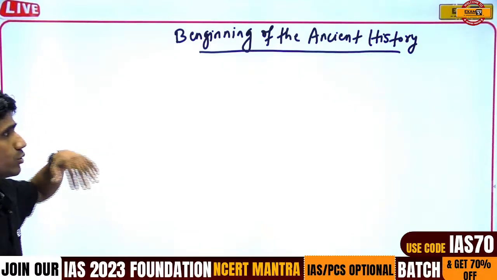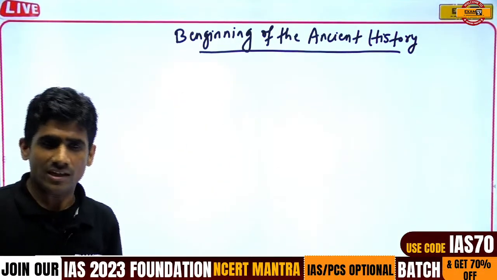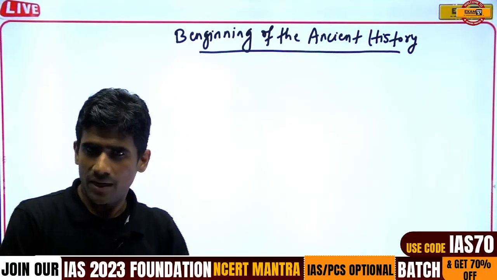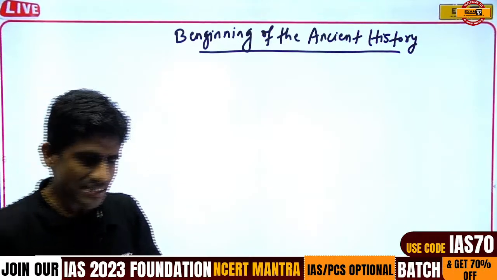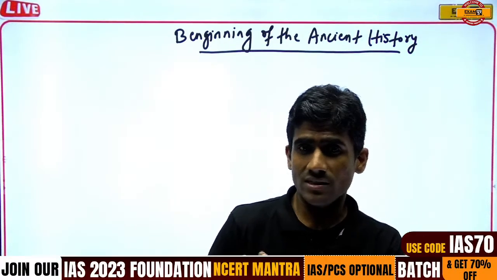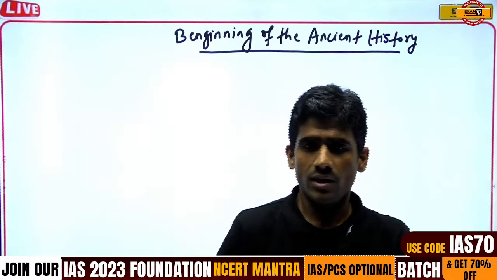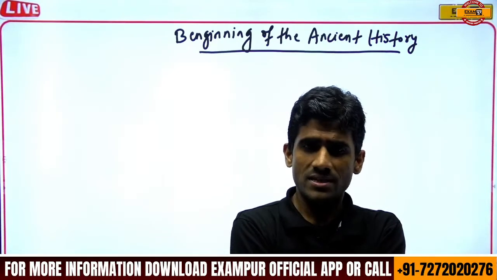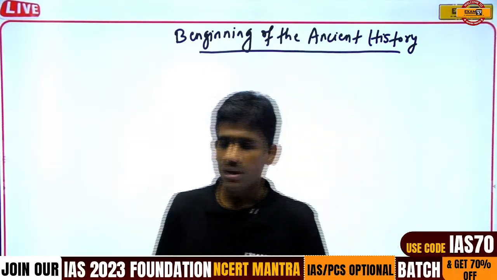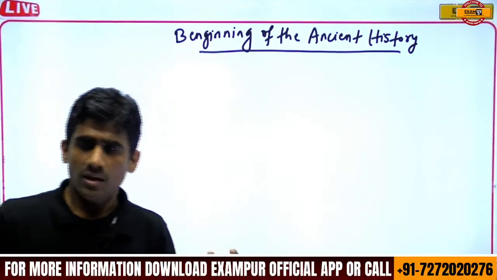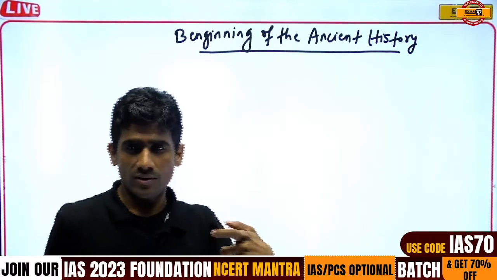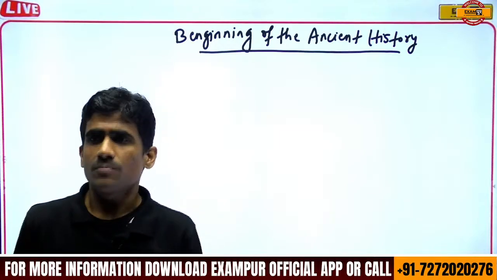Before going to the beginning of ancient history, first I will talk about history, which is divided into three parts: ancient, medieval, and modern. In ancient history, if we talk about the weightage in prelims as well as mains, in mains there are very few possibilities, but at least one to two questions are asked, sometimes three, based on previous year questions.